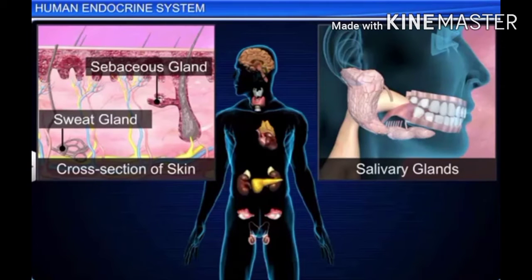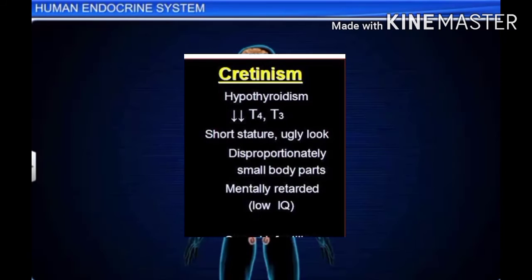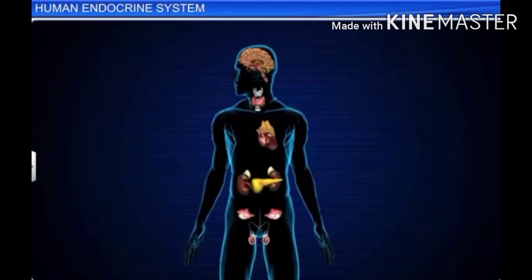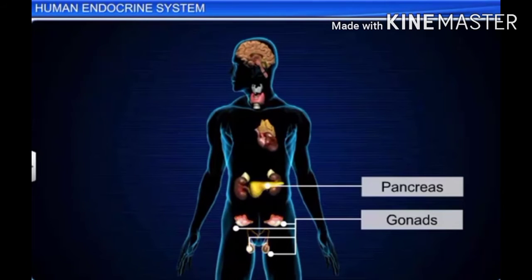Diseases caused by the deficiency of thyroxine. Number 1, cretinism. This disease affects the children, causing mental and physical retardance of the child. Myxedema.